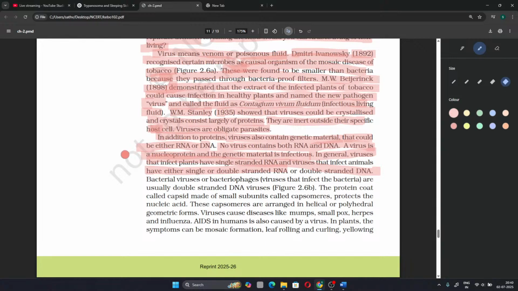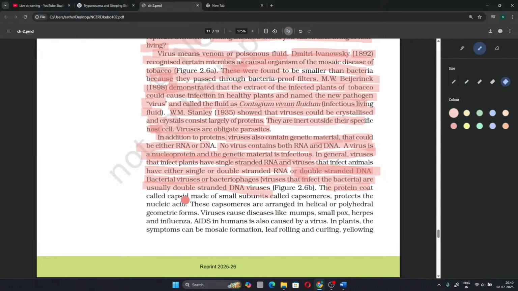In general, viruses that infect plants have single-stranded RNA, and viruses that infect animals have either single or double-stranded RNA or double-stranded DNA. Bacterial viruses or bacteriophages, viruses that infect the bacteria, are usually double-stranded DNA viruses.